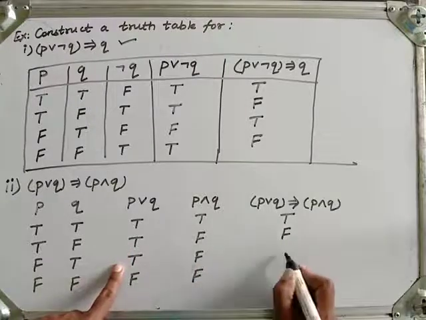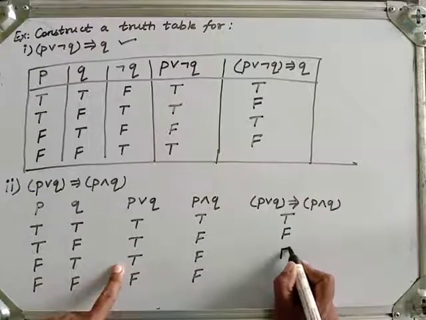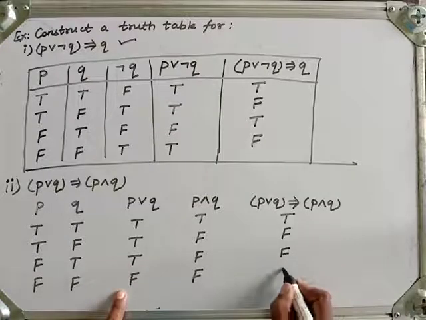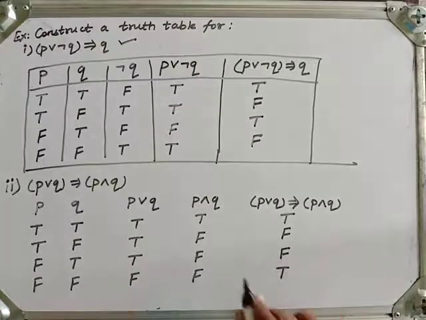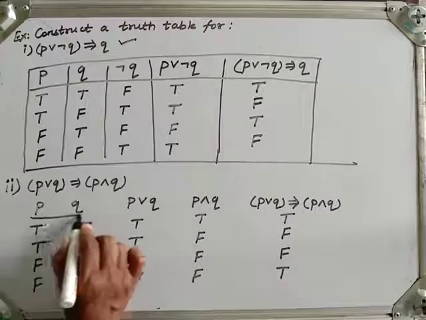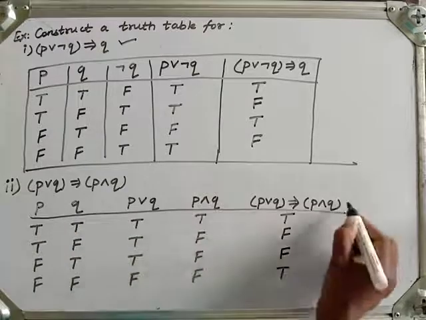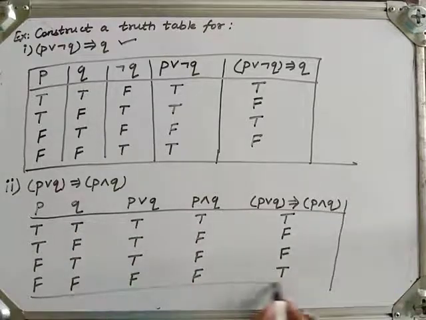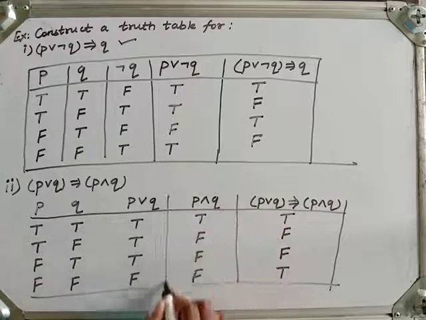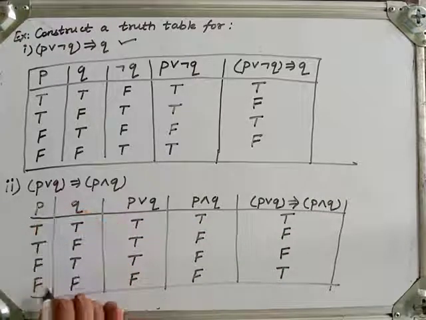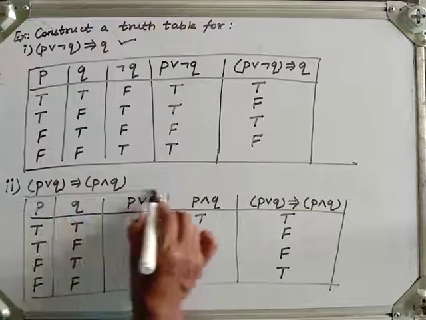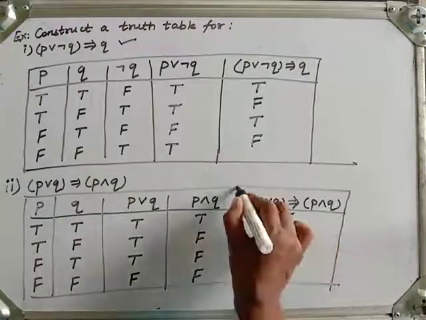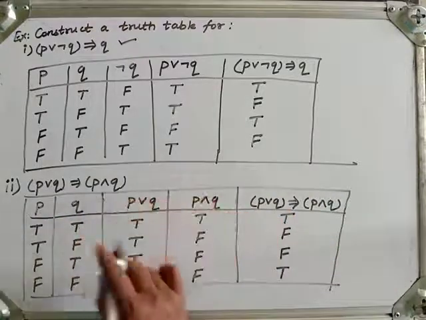True implies false, again it is false. False implies false, this is true. This is a truth table for this second one. Now let us take the next one. As such you can prepare if question is asked.